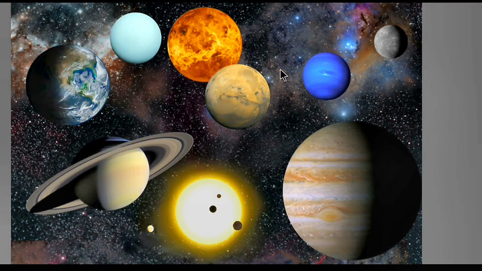As we know, stars have their own light, but planets do not have their own light, so they get light from the stars. Planets revolve around a star even as they rotate around themselves. Are you clear about the difference between stars and planets? Stars twinkle and have their own light, but planets do not twinkle and do not have their own light. The planets get light from the stars.